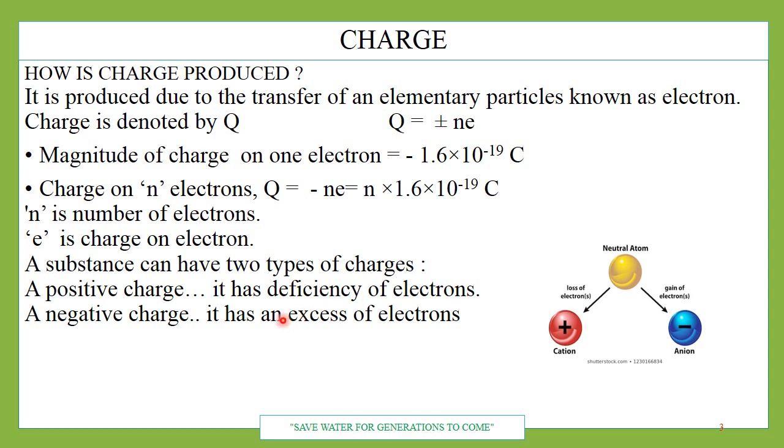A negative charge has an excess of electrons. So when a body is having negative charge, we say that it has excess of electrons. This means it has taken electrons from another body. So therefore it has excess of electrons. Electrons are more than positive particles, protons. So it is said to be a negatively charged body.